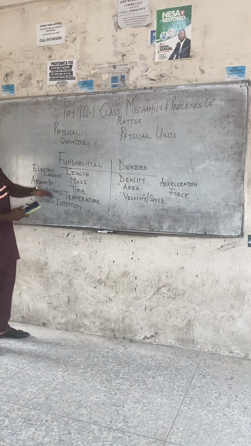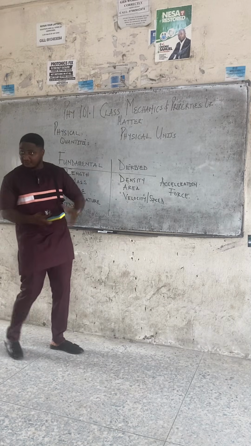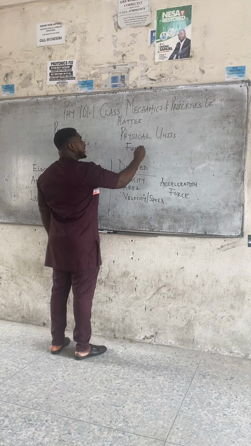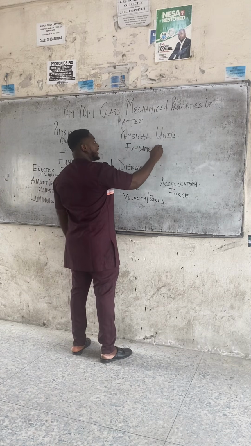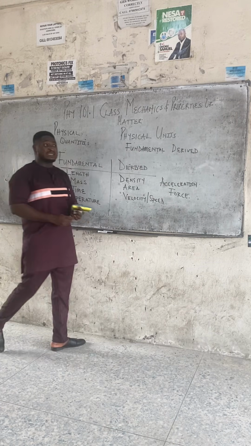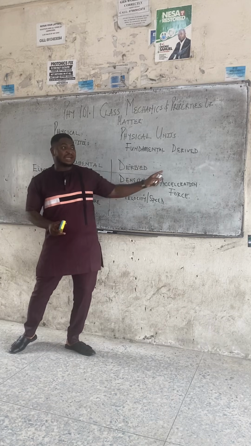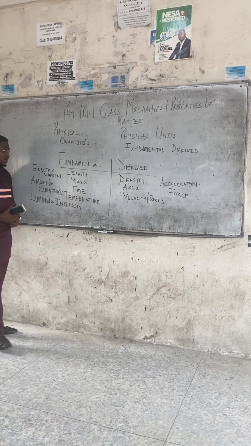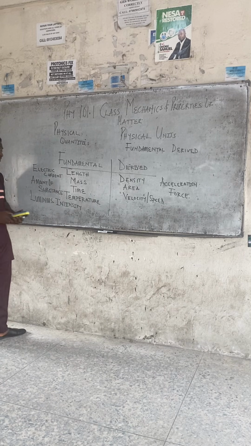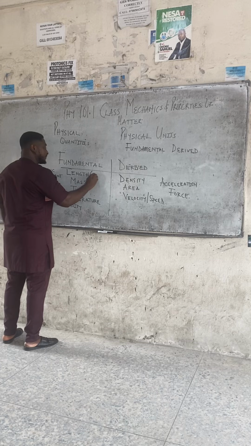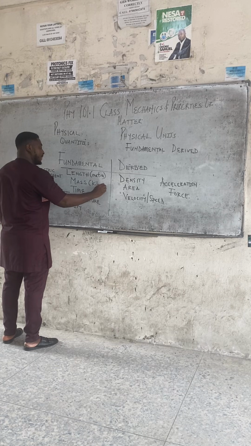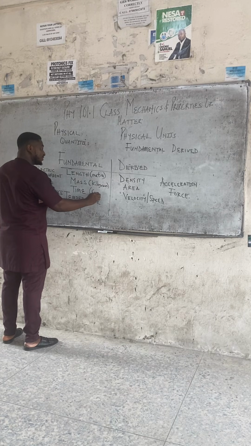It means that just as physical quantities can be divided into fundamental and derived, physical units can also be divided into fundamental and derived. So just like we have fundamental quantities and derived quantities, we have fundamental units and derived units. Each of these 7 fundamental quantities has its fundamental unit. The unit of length is meter. The unit of mass is kilogram. The unit of time is seconds.